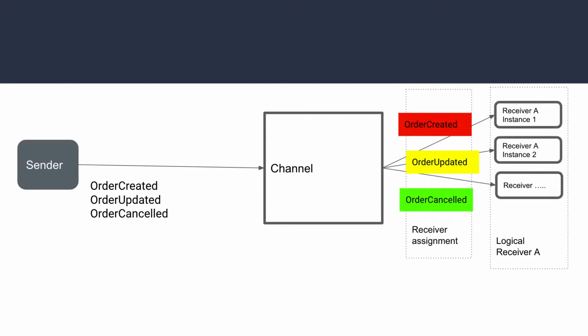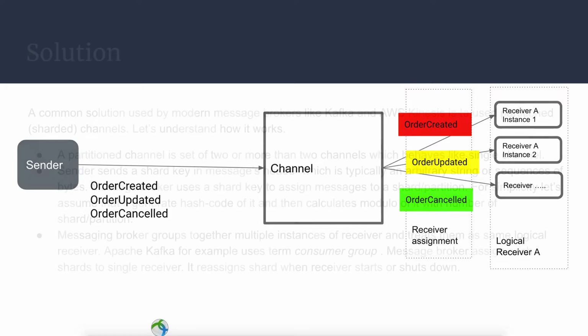The issue arises when you have multiple instances attached to the channel. There is a chance that these orders are delivered from the channel in the same manner, but suppose instance 1 got a bit busy because of some garbage collection or some network delay, then there might be a case that order cancelled got processed first. You can see clearly that the order is not yet created, but the order cancellation request is processed, which is not good from the domain.